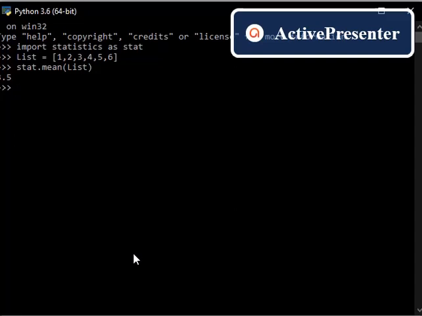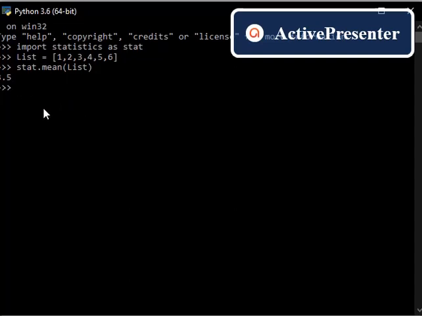How did I get this 3.5? By adding every number and dividing by the total count of numbers. We have 6 numbers, and I'm adding all the numbers and dividing by 6. That will be 3.5.